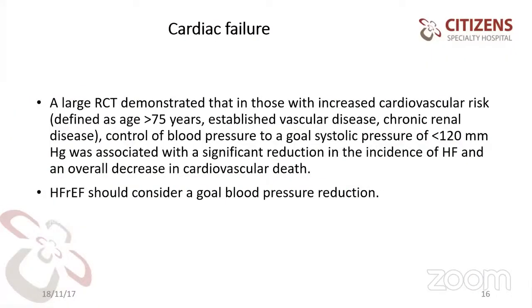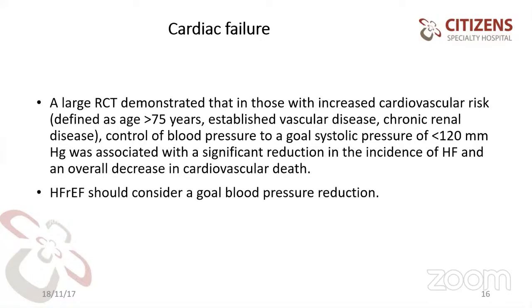Before going into cardiac failure, I forgot to mention that in traumatic brain injury, we need to maintain a perfusion pressure of 50 to 60. Specifically in trauma patients, when people are doing resuscitation with a low blood pressure, you need to look into those who have a traumatic brain injury.